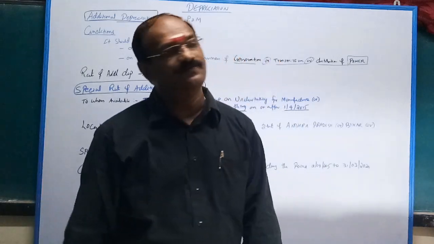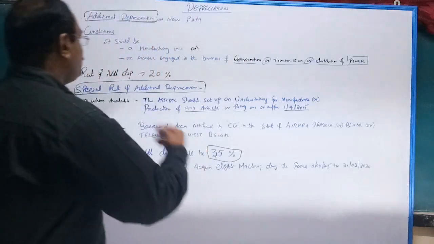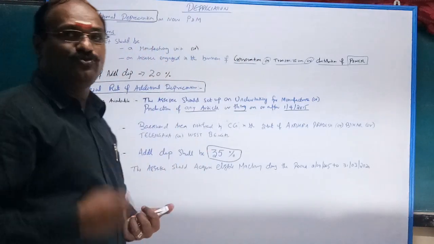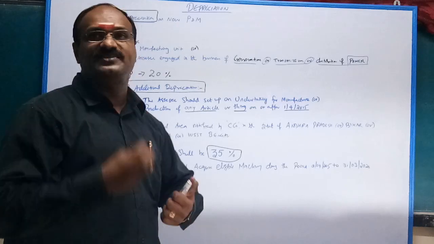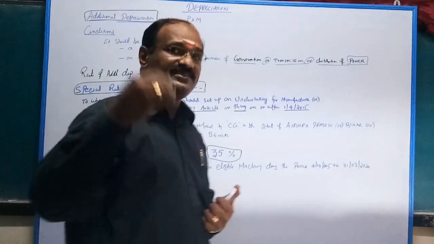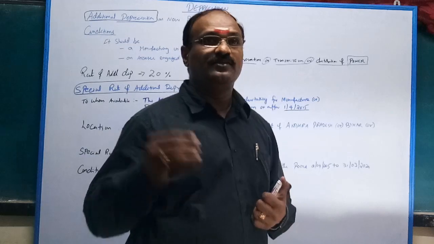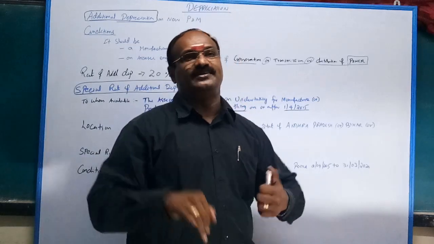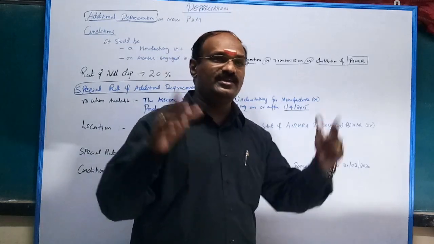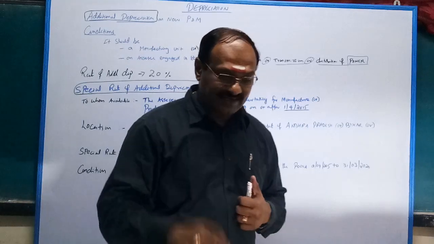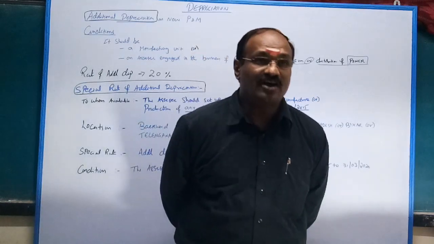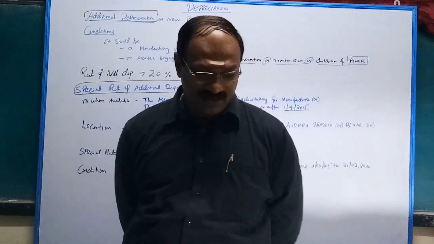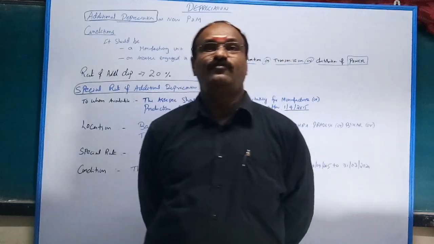Any doubt? Okay. So this is why the central government is giving it, to encourage the power sector and to encourage the manufacturing sector. If you purchase a new asset, purchased and installed during the previous year, there are certain conditions. Listen carefully. Additional depreciation is not available in the following cases.